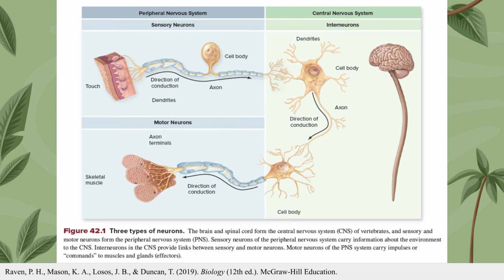Interneurons are the primary components of the CNS, which includes the brain and spinal cord. Their role is to provide essential links between sensory and motor neurons, processing and integrating the incoming information. Also part of the PNS, motor neurons carry impulses or commands away from the CNS to effectors, such as muscles and glands. In the diagram, a motor neuron is shown transmitting a signal to a skeletal muscle to trigger a physical response.